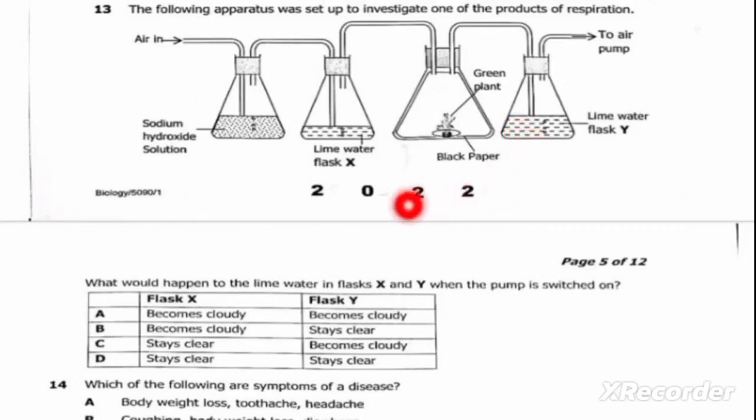So therefore, lime water in flask X will remain clear, then lime water in flask Y will become cloudy. So therefore, our correct answer is C. Flask X stays clear. Flask Y becomes cloudy. We move on to the next question.